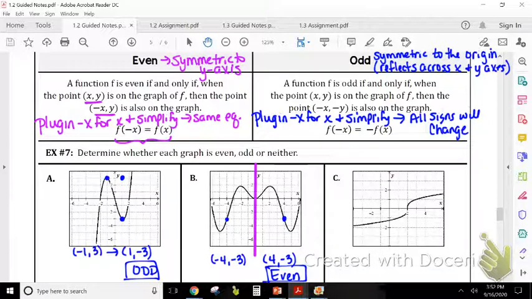Let's pick this one here. So if I want to see if it's odd, remember I'm going to reflect it across the x and the y-axis. Doesn't matter which one's first. So I'm going to go across the x-axis and then across the y-axis, which means that right there should be a point on my graph, and it is not. Therefore, it is not odd. It's not even, it's not odd, so we say that this is neither.